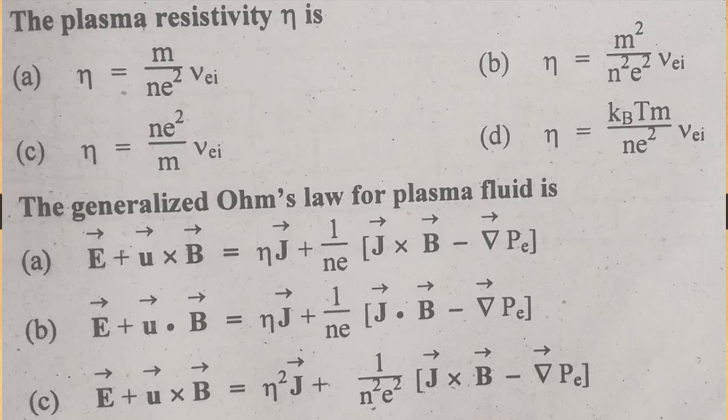The plasma resistivity eta is given by option A, eta is equal to m over n square nu ei. This nu ei is actually the frequency of collision of electrons by ions.